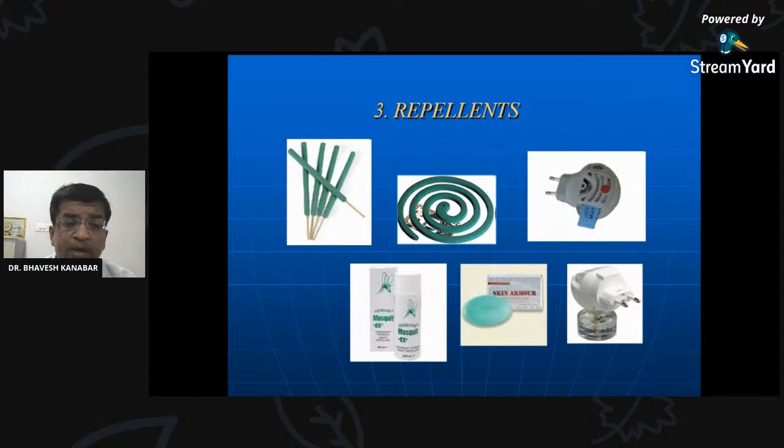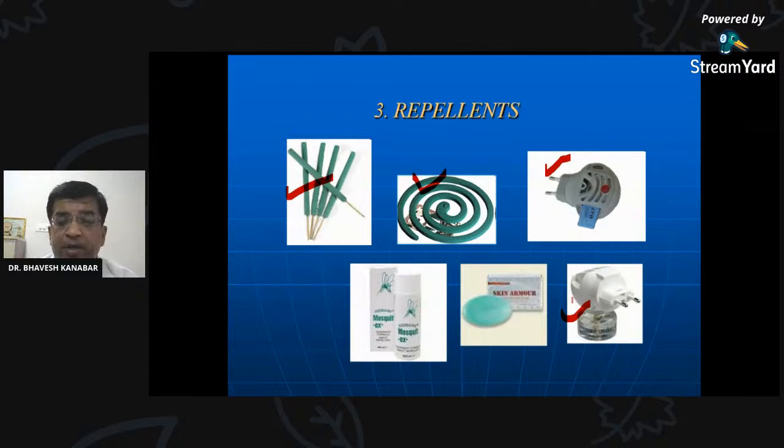Then repellent, by using such type of kachua agarbatti or straight agarbatti. This is the machine which uses the mat, and the All Out repellent. Remember the name of the chemical present in All Out, that is transfluthrin. Transfluthrin is present in All Out.